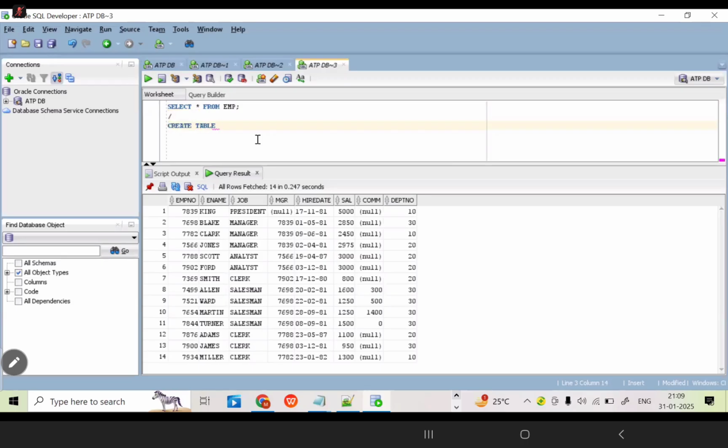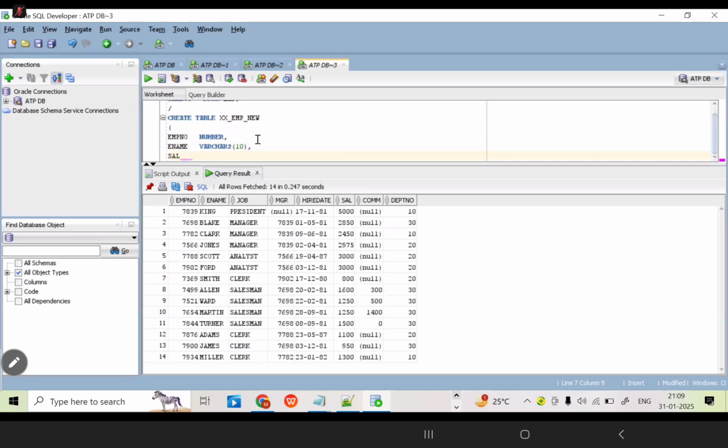Just observe here. One more time I am going to explain this. Create table xx_emp_new. What is my new table name? This. In my new table, I have taken only these columns, not all the columns. Number, just observe here. Ename, varchar2(10).